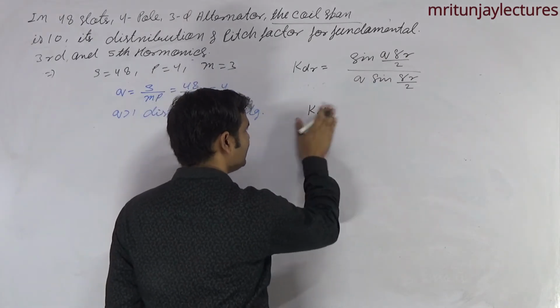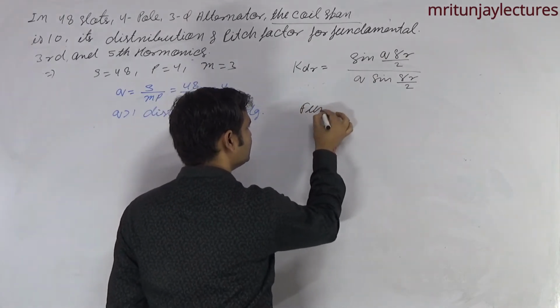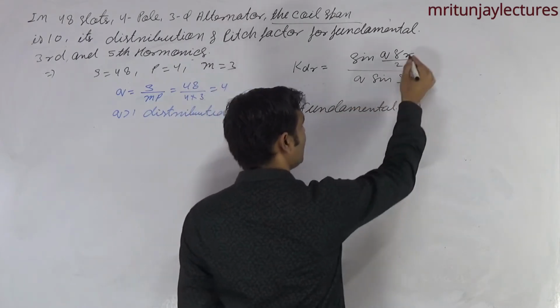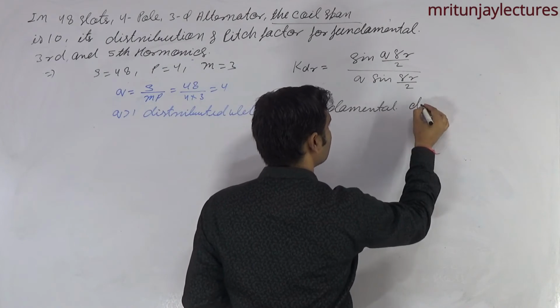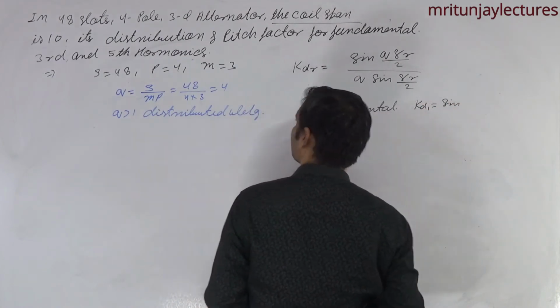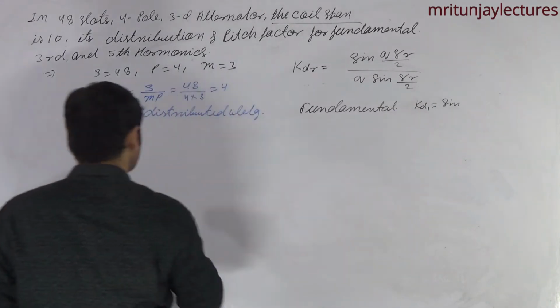I think that is the fundamental. Fundamental means R is equal to 1, Kd, and also determine gamma. How to determine gamma?